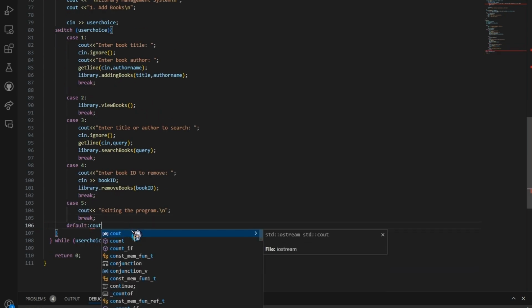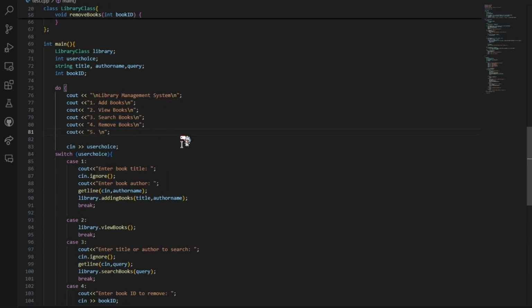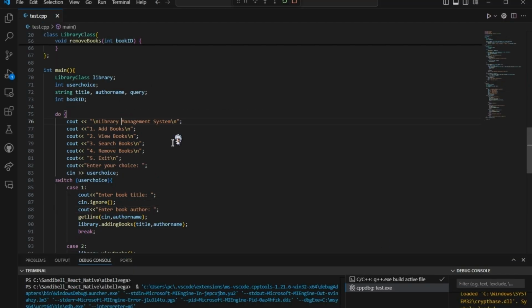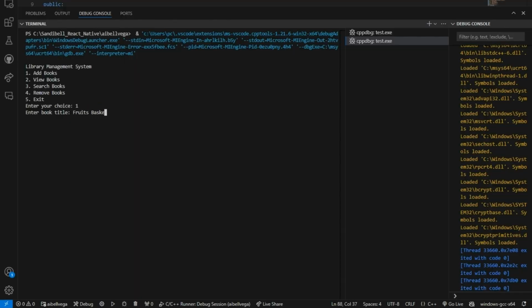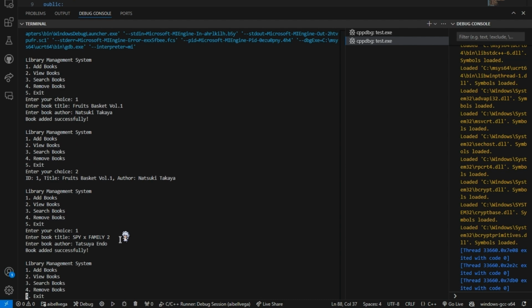Consider adding error handling for invalid menu choices or unexpected input formats. This could help improve the robustness of your application. Provide clear prompts and feedback to the user. For instance, when adding or removing books, confirm the action with the user to prevent accidental operations.